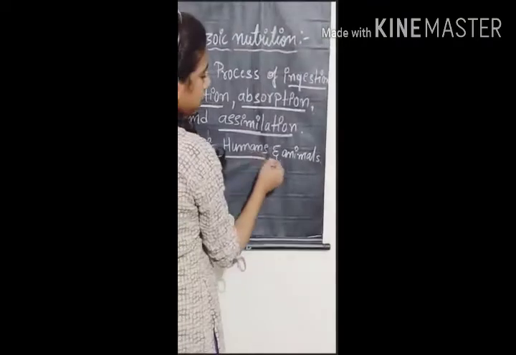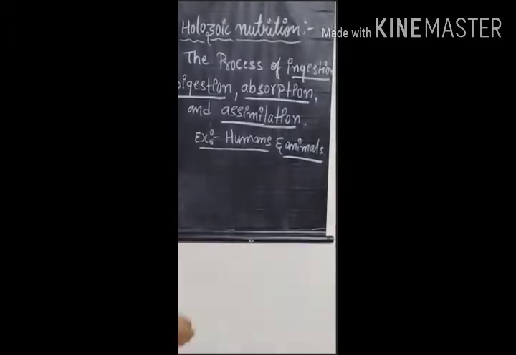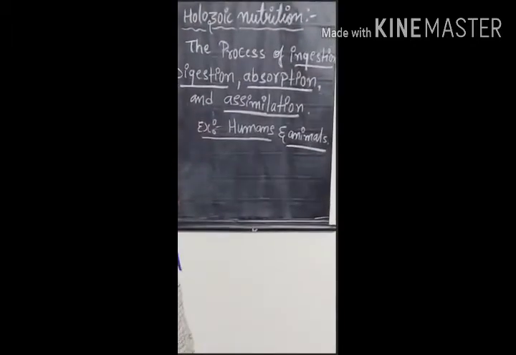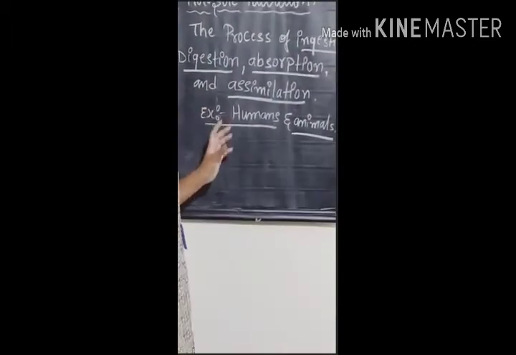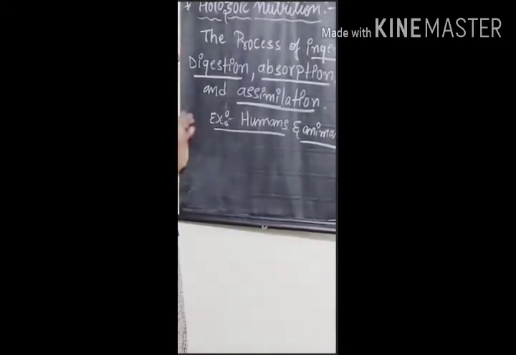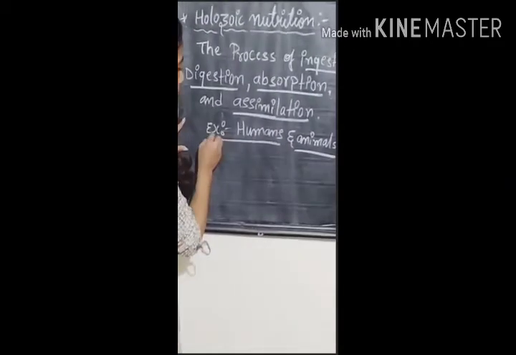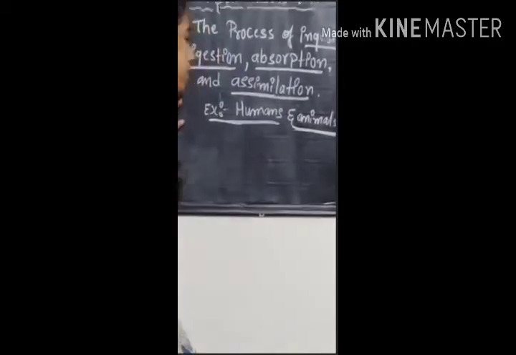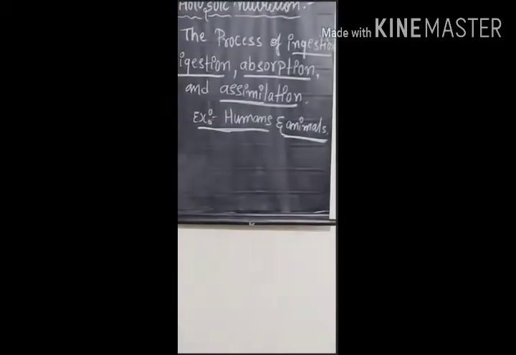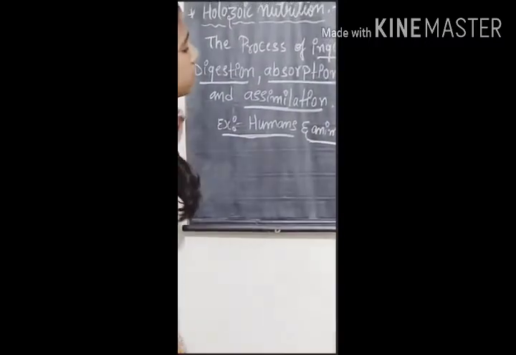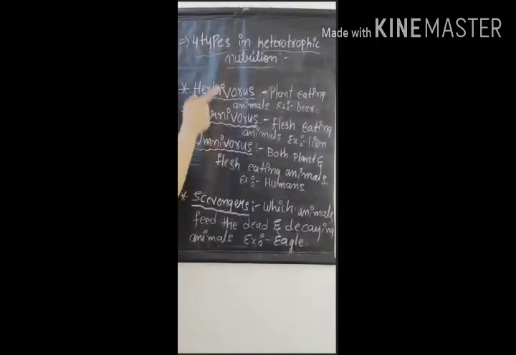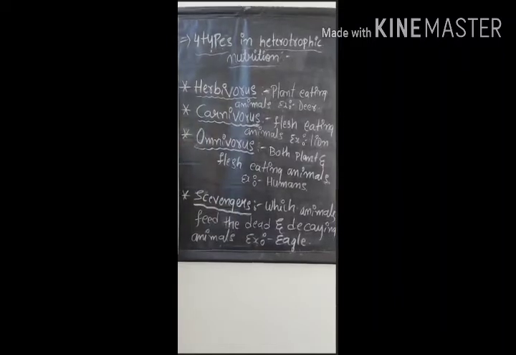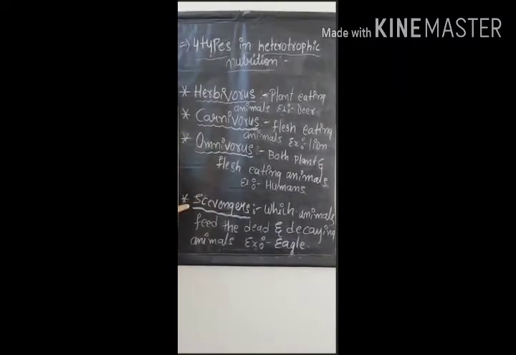Examples are humans and animals, because humans have a digestive system and are able to digest food, and animals also have a digestive system. So the examples are humans and animals. The four types of heterotrophic nutrition based on diet are herbivorous, carnivorous, omnivorous and scavengers.